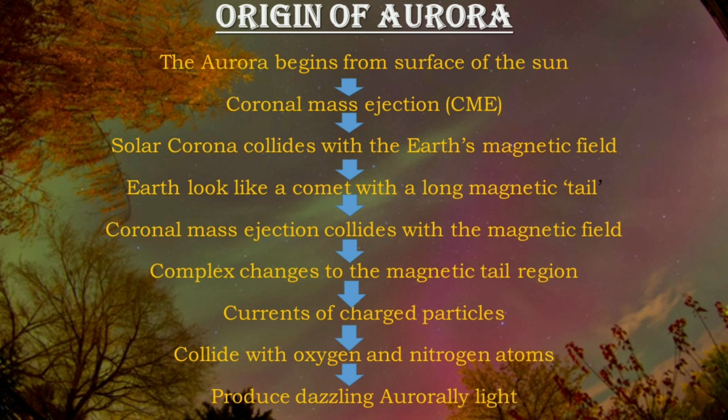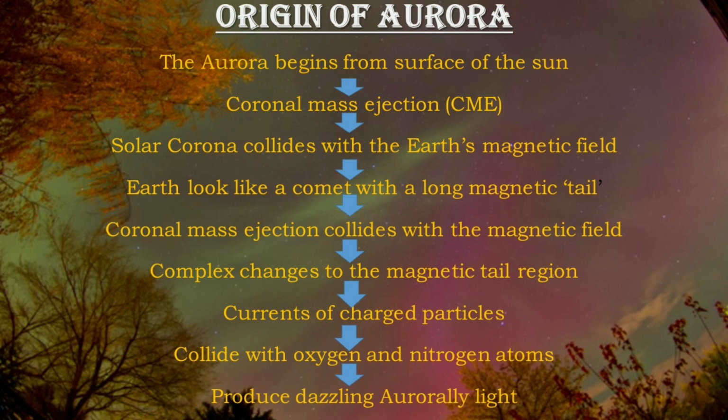This field is invisible, and if you could see its shape, it would make Earth look like a comet with a long magnetic tail, stretching millions of miles behind the Earth in the opposite direction of the Sun. When a coronal mass ejection collides with the Earth's magnetic field, it causes complex changes to happen to the magnetic tail region.